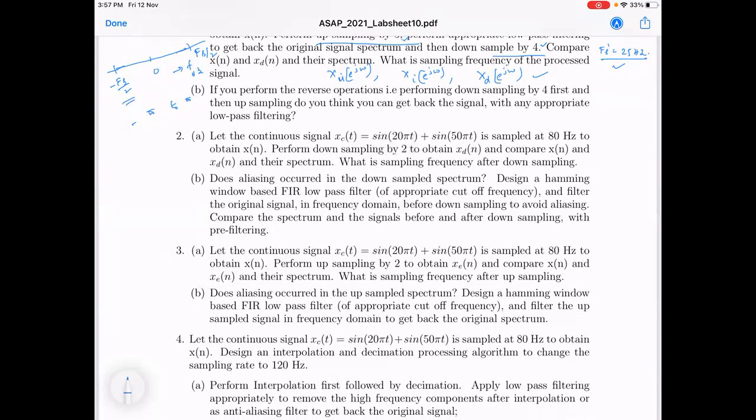So now you have again an 80 Hz signal. Okay, and downsample by 2. And then show the spectrum. Here there is no upsampling. So here it is very clearly you are just downsampling.